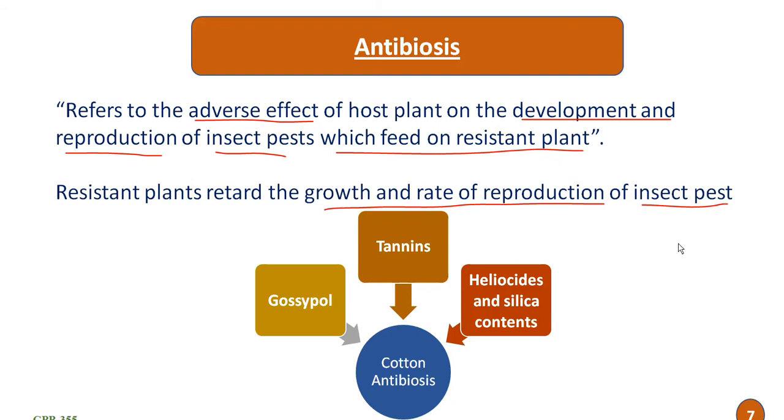And in case of cotton, antibiosis is associated with a high level of gossypol, then tannin, then glandular trichomes and silica content. If these compounds are in a higher concentration, they give antibiosis against different insects in cotton.